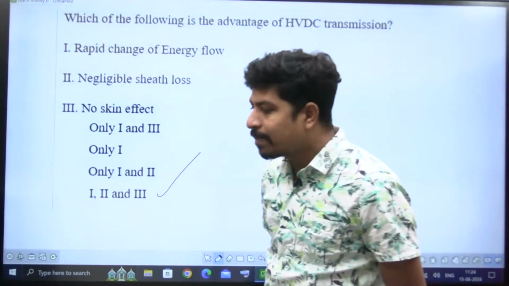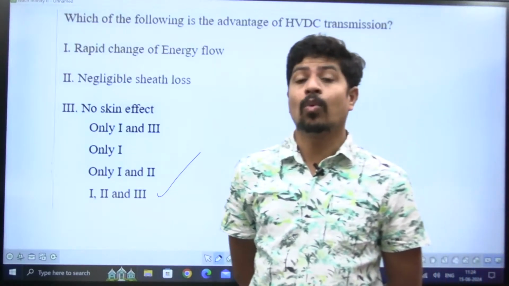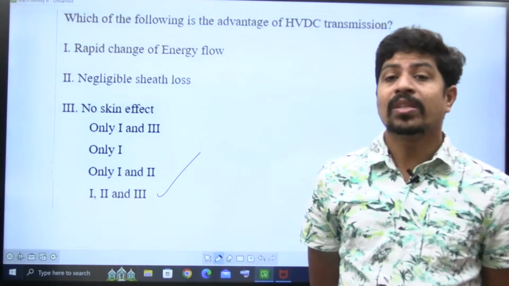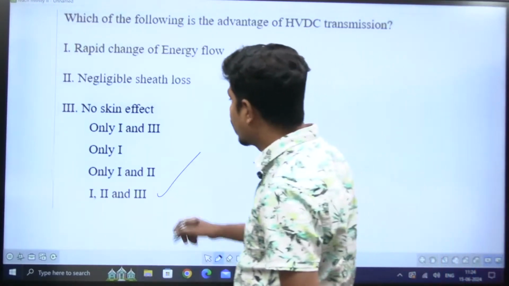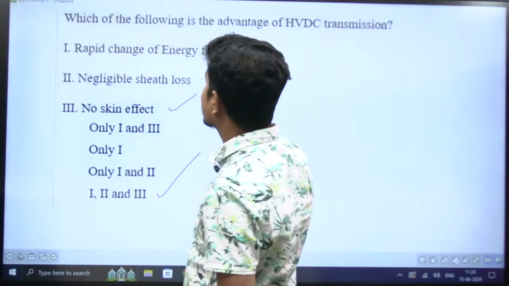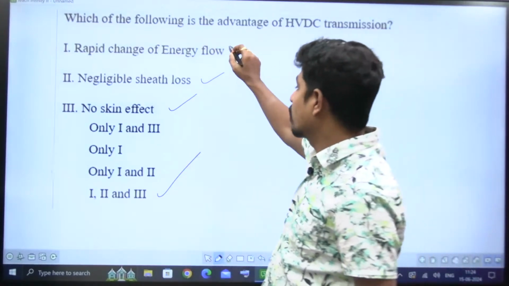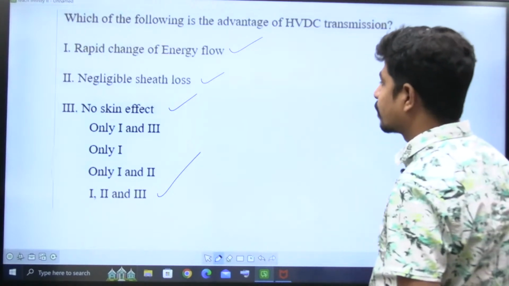If you take an underground cable, there is a part called the sheath, a metallic sheath made of lead to avoid moisture getting into the cable. In that, because of the frequency, sheath loss happens. That is not going to be there in HVDC. Yes, this is correct. Rapid change of energy is also correct. So 1, 2, and 3, right?